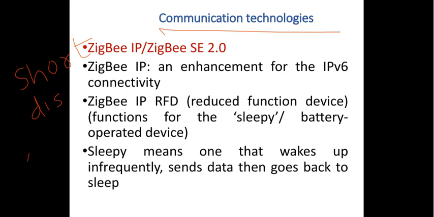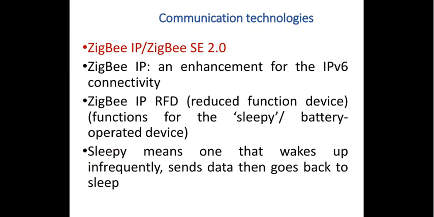Generally it is useful for a distance of less than say 100 meters. Some of the important features we have seen in the case of the other three technologies, so we will see them from the point of view of Zigbee also. You can quickly see these things now.